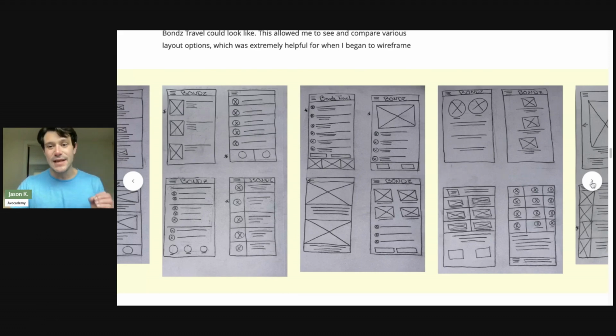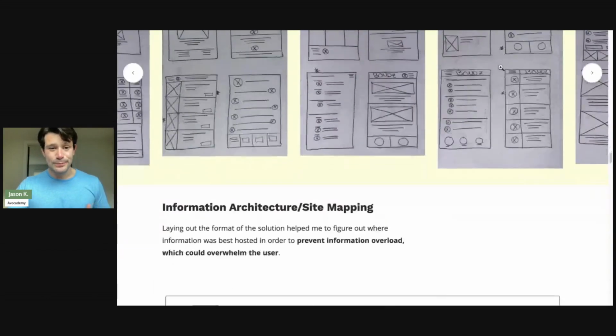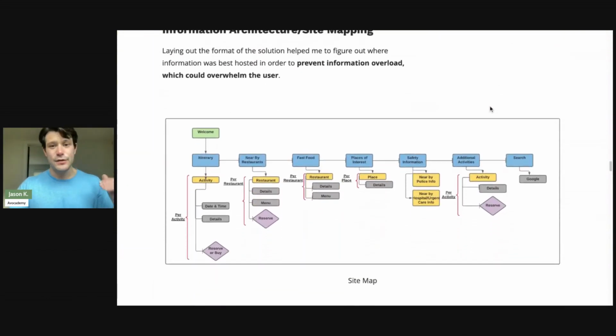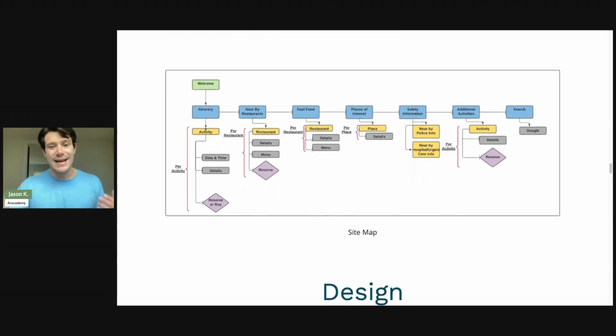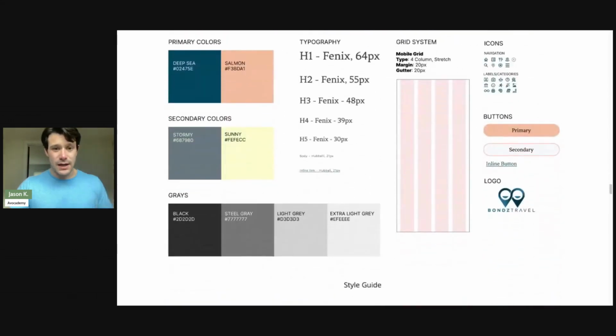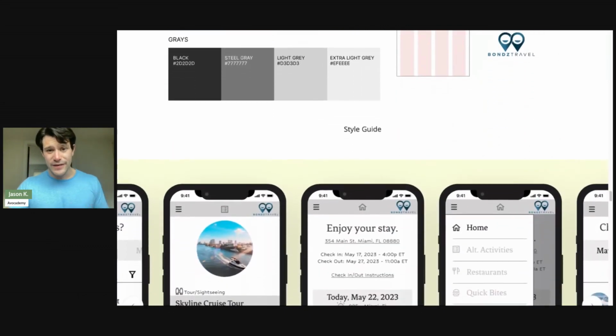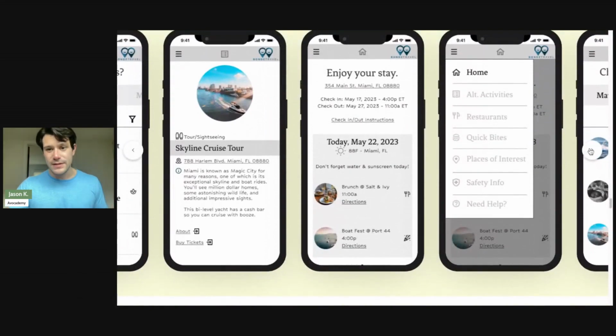These are the first sketches that he came out with for his prototype to be able to address the needs of his users. And then as we scroll down, you can see how this just continues to build. Right now, we talk about mapping. This is essentially what the web pages will look like in his application, right? The home page will take you here. The itinerary page will take you here, things like that. He's mapping out his design. And then this is where he starts building out his color system, his UI, user interface styles. And then finally, we take it into the actual prototype. And you can see he designed something like this.